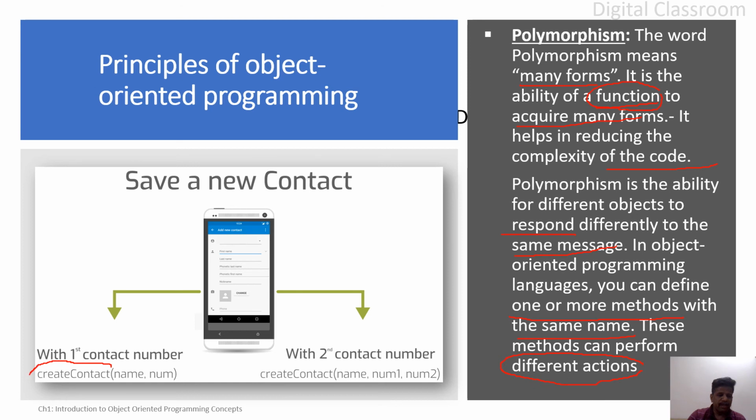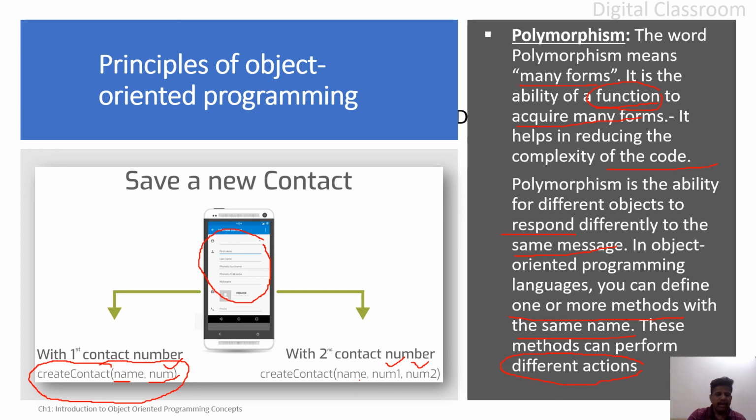If this is the method name, the minimum requirement is the name and number, the name of the person and his phone number. Apart from that, you will find many fields here. Not only that, you may have a name and two numbers option as well. Now you see, you may have an email ID also.